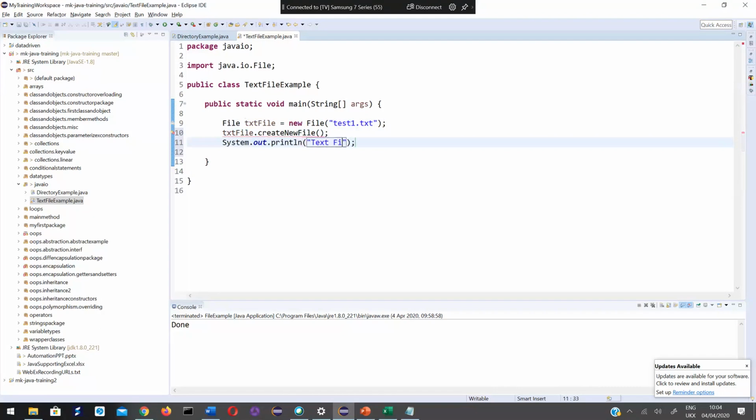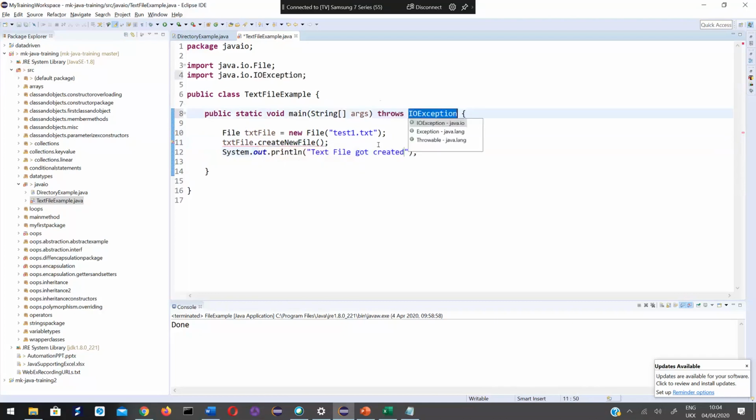Text file got created. Here it is asking me to do something. Let me do this, add throws declaration. Next session we are going to discuss exception handling. At that time I'll explain what it is.